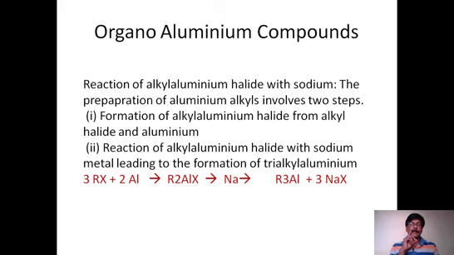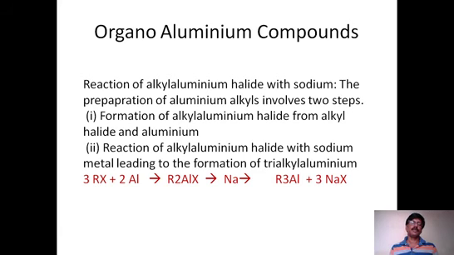The preparation of aluminum alkyls generally involves two steps, because alkyl halide on reaction with aluminum first gives dialkyl aluminum halide. It is then converted into trialkyl aluminum. Of course, the reaction should go with the help of sodium, because sodium is necessary to remove halides.